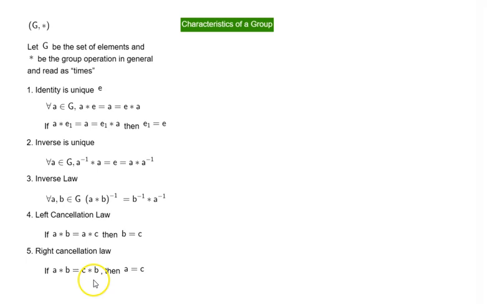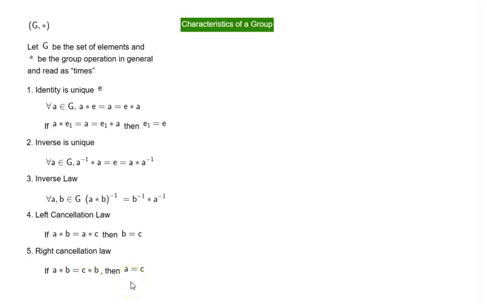You have to be very clear about what we are saying here. If it is A times B is equal to B times C, then B and B need not be cancelable. It would be cancelable only if the group is abelian.